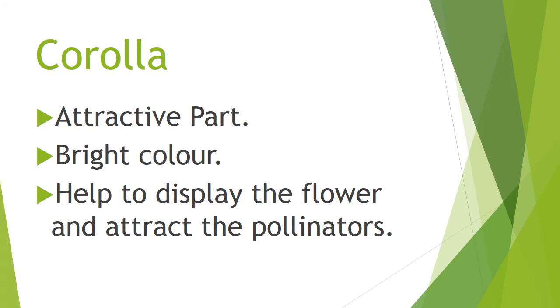Corolla is the most attractive part in the majority of flowers and is usually brightly colored. Corolla helps to display the flower and attract the pollinators. What is the reason for the attractive color of corolla? To attract the pollinators. A flower's main function is pollination. Pollination is done by insects or some other factor. So for the sake of pollination, the corolla has an attractive, bright color.